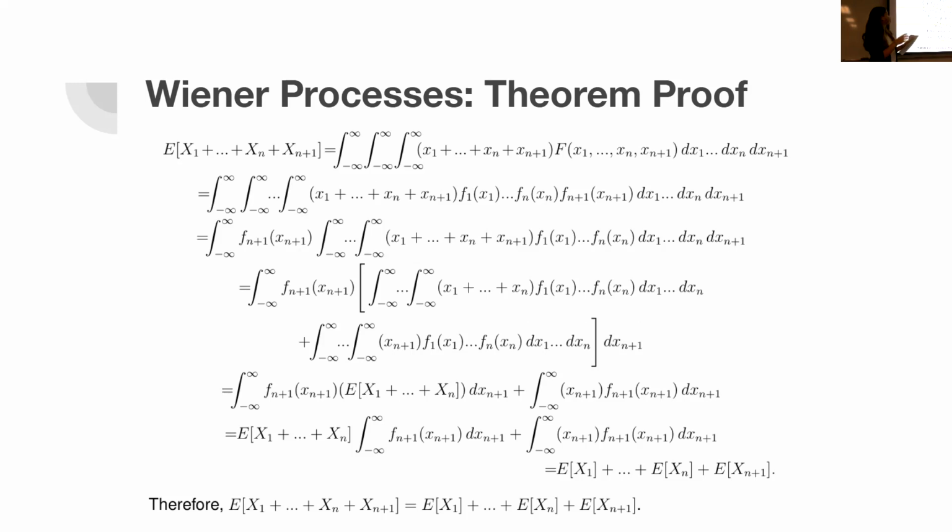And then on the third line, we're just gonna factor out the PDF of n plus 1, only that one. And then on line number 4, we're gonna split that integral in addition so that we have two terms. In one of them it goes from x1 up to xn, and the other one is just xn plus 1 alone. And then on line number 5, within those brackets, for the first part we can apply the definition of expected value, and we're gonna get this part over here, and then we're gonna leave the second part as it is.